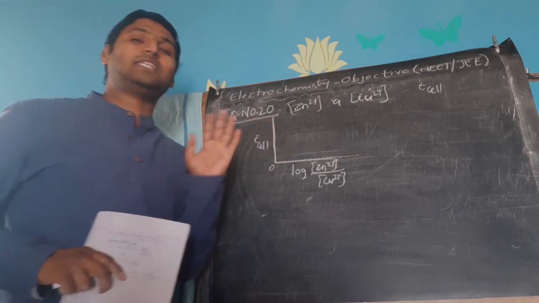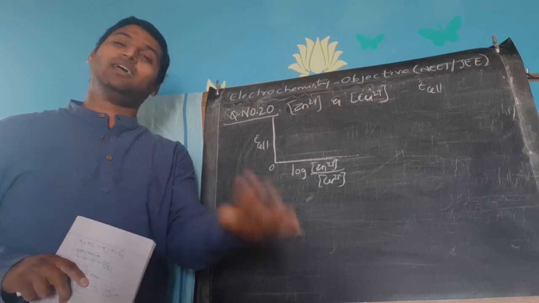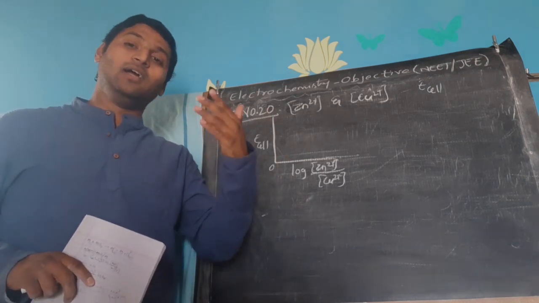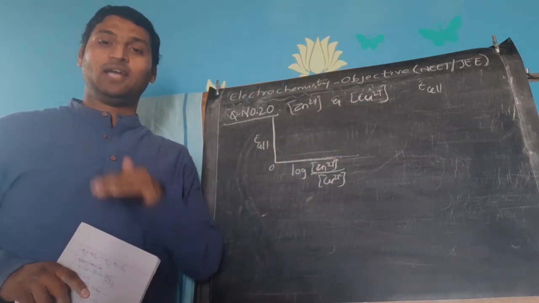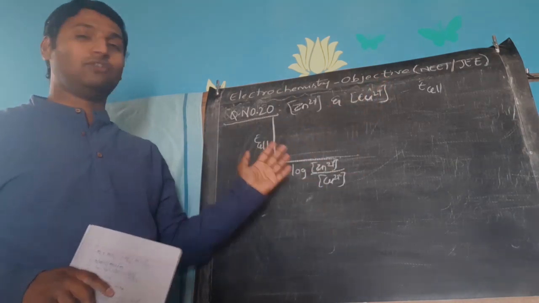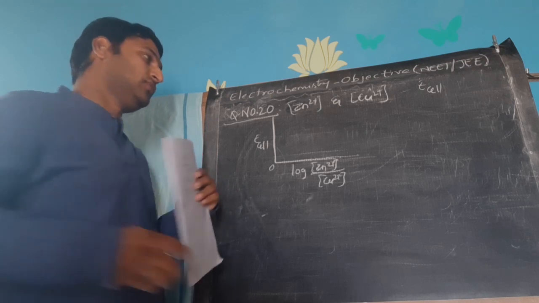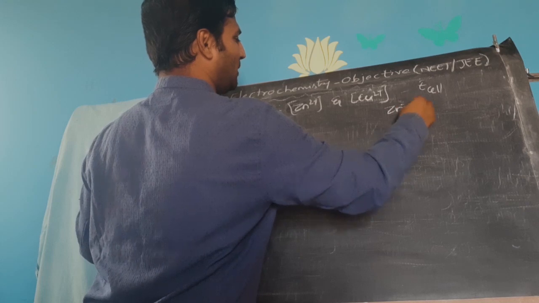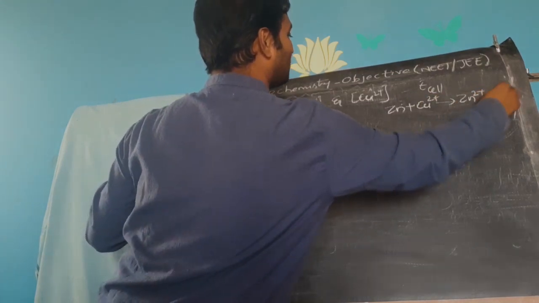See, this is simply a kind of build-up given around a simple direct question. The same question can be asked simply like, calculate the cell potential for so and so concentrations. That was so easy. Instead of giving the standard cell potential directly, they have used a graph to give the standard cell potential. That's all. I'll tell you how. See, right now it's a Daniell cell he is talking about. So zinc plus copper 2 plus gives rise to zinc 2 plus plus copper.